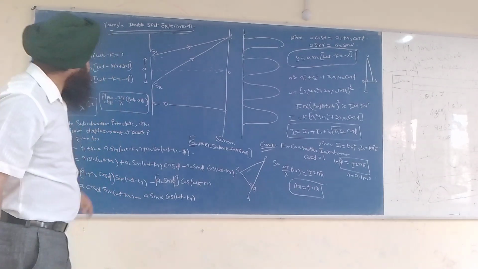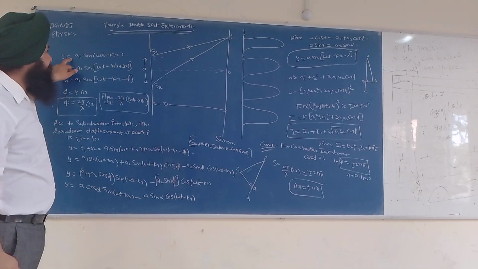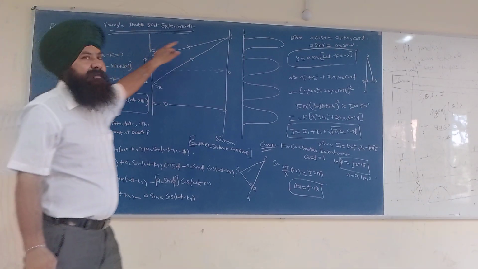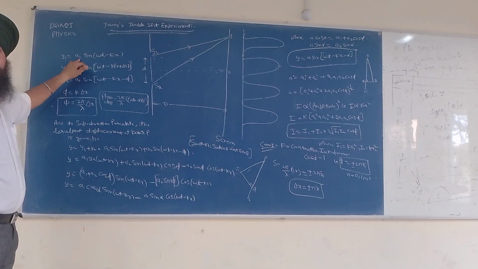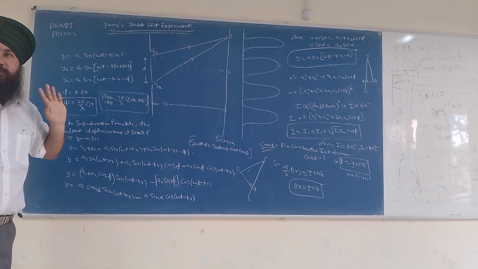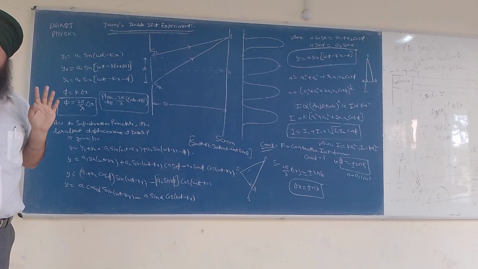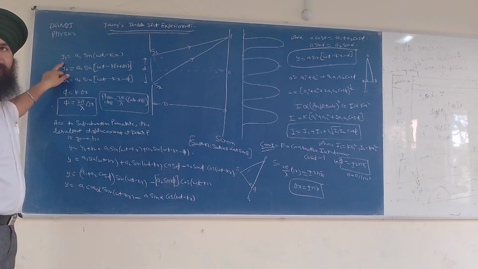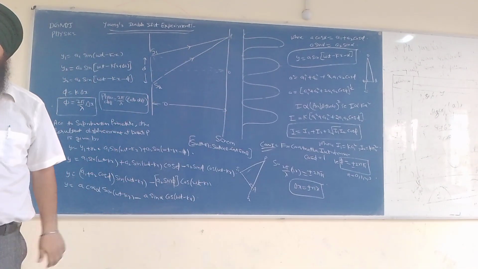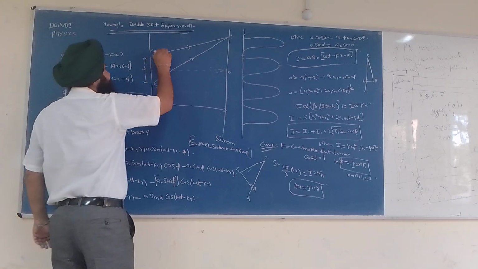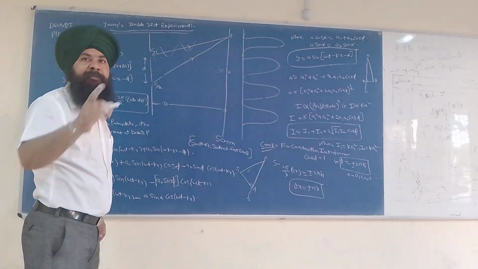Now let us calculate the displacement of the wave at point P. What is the formula for the displacement? This is the general formula: y1 is equal to A1 sine(omega t minus kx). What is y1? y1 is the displacement of the first wave. What is A1?